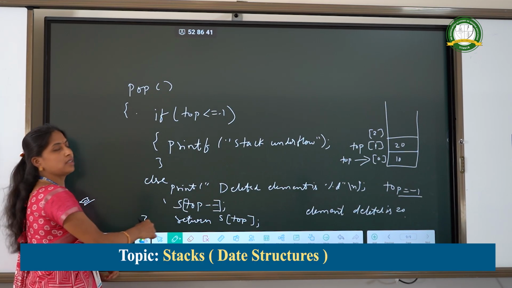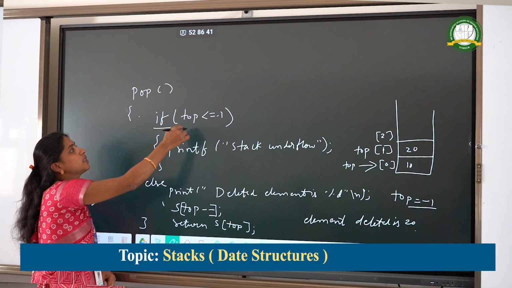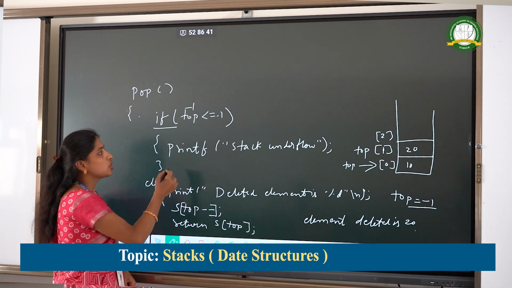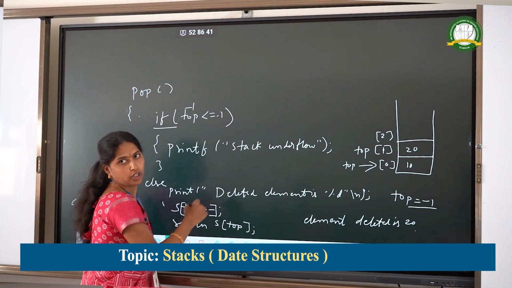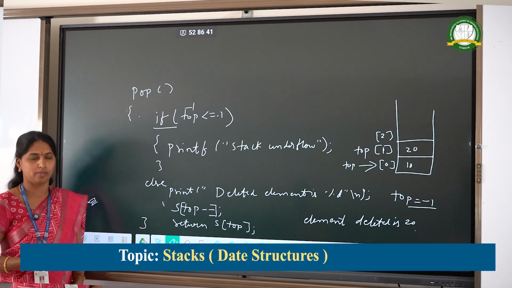So if you try to delete some more elements from the stack, it will check the condition if top is less than or equal to minus 1. Top is pointing to minus 1. Minus 1 is equal to minus 1. So it will print that stack underflow. Stack underflow means there are no elements on the stack. It can't delete the elements.